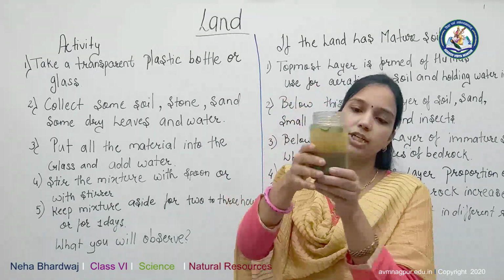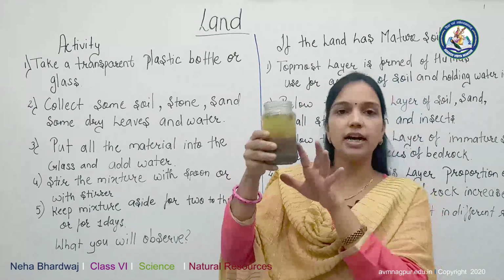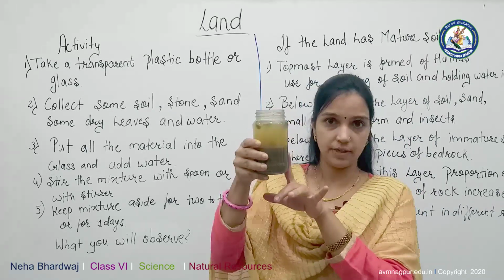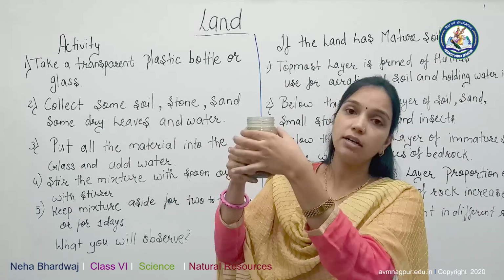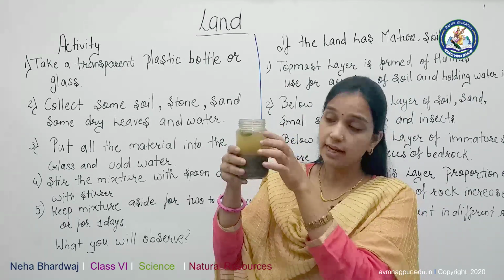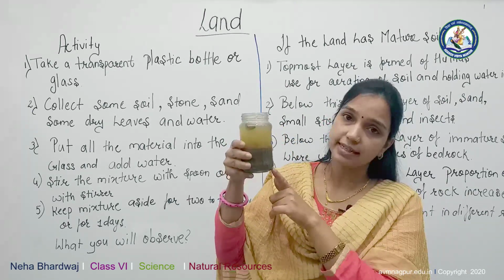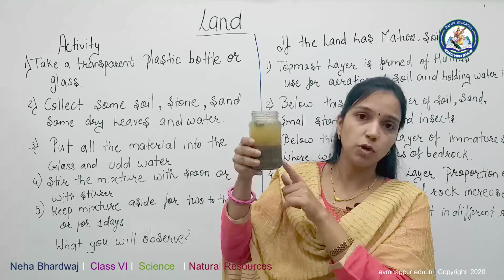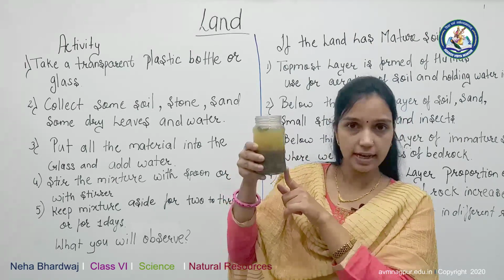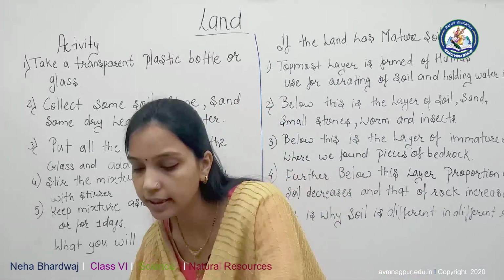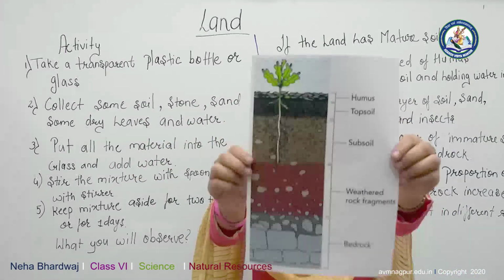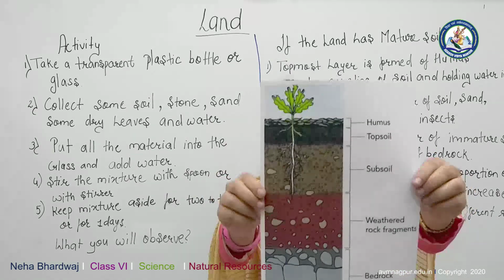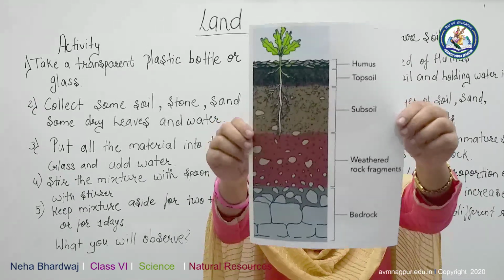Here is the formation. What happened in this? Here I have taken a bottle of jam. What will you observe in this? The lighter particles are floating on the surface of the water and the heavier particles settle down at the bottom of this bottle. Now in this picture also we can see the layers of soil. In your book also you can see the diagram of the layers of soil.